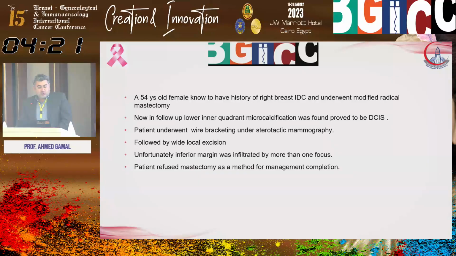Another patient, a 54 years old female, known to have a history of right breast invasive ductal carcinoma and underwent modified radical mastectomy. Now in follow-up, the lower inner quadrant shows microcalcification proved to be DCIS. The patient underwent wire bracketing under stereotactic mammography, followed by wide local excision. Unfortunately, in the paraffin, the inferior margin was infiltrated by more than one focus. The patient refused mastectomy. She came to us with the inferior margin infiltrated by DCIS. Although she is 54 years old and already underwent contralateral mastectomy, she refused to do mastectomy.